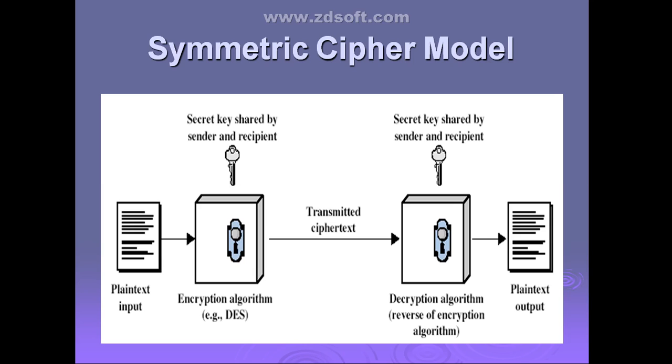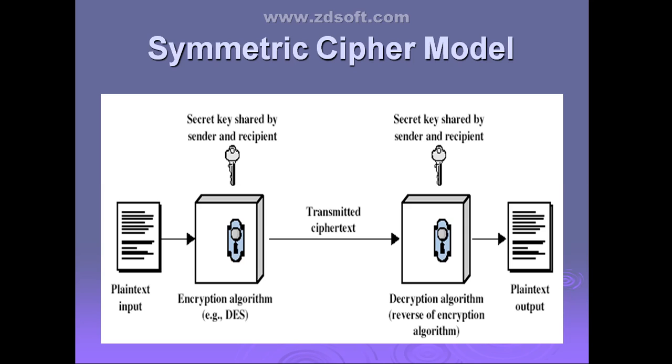See, plain text it is taking. It is going to have 5 ingredients. You can call it a symmetric encryption scheme, or you can call it a symmetric cipher model. The 5 ingredients: one is plain text, and second it uses an encryption algorithm. Then it has the secret key that is shared by the sender and the receiver. The fourth ingredient is the decryption algorithm. And lastly, the ciphertext, which is the output. These are the 5 ingredients present in a symmetric cipher model.